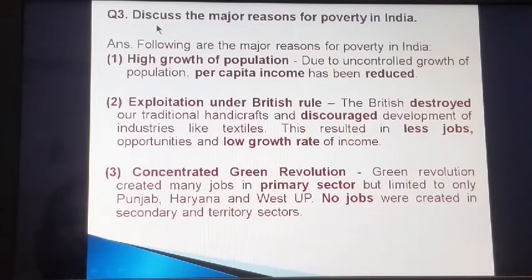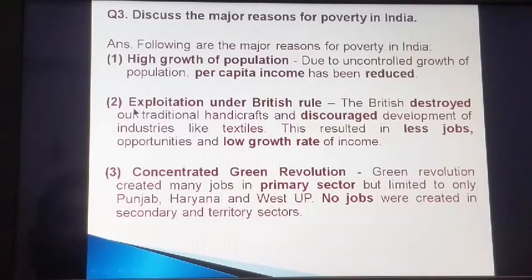Now let's move on to question number 3. Question 3 is, discuss the major reasons for poverty in India. So the answer is, following are the major reasons for poverty in India. Number 1, high growth rate of population. Due to the uncontrolled growth of population, per capita income has reduced.